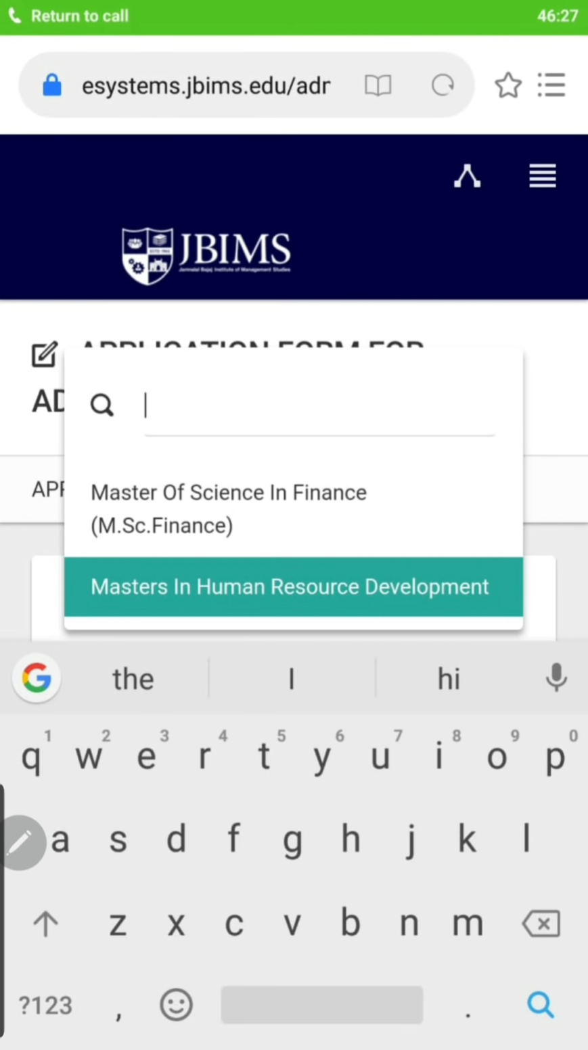Hi guys, the JBIMS forms are out. Both the forms, for MSc Finance and the MHRD program, are out now, so you can fill the form. In the description box I have given the link, or you can directly go to the jbims.edu site and find the link there.